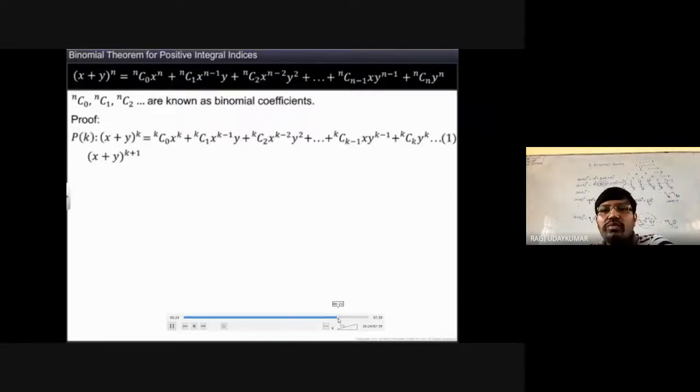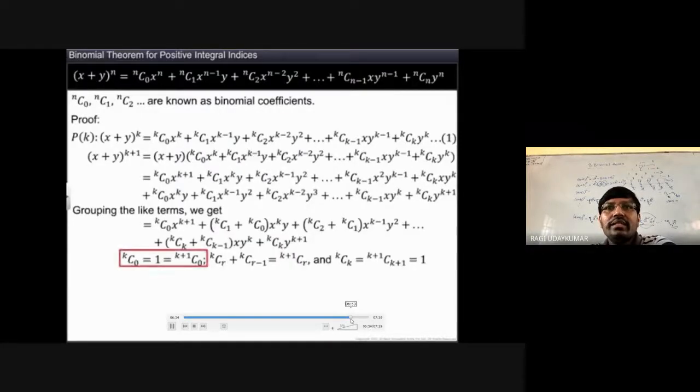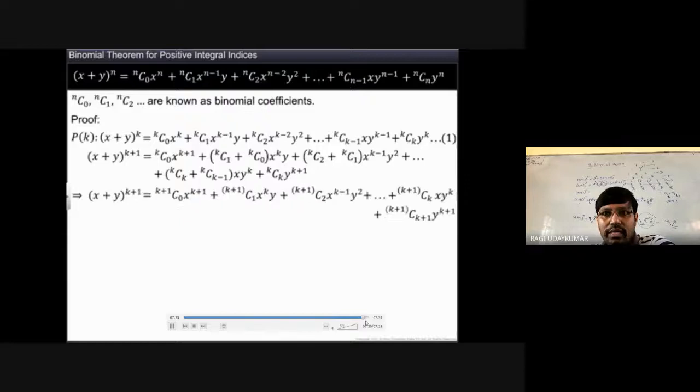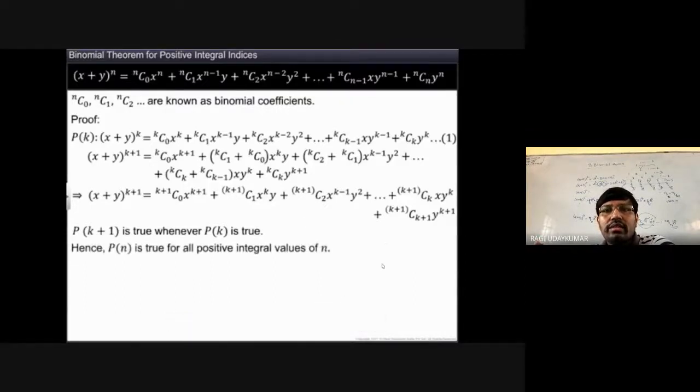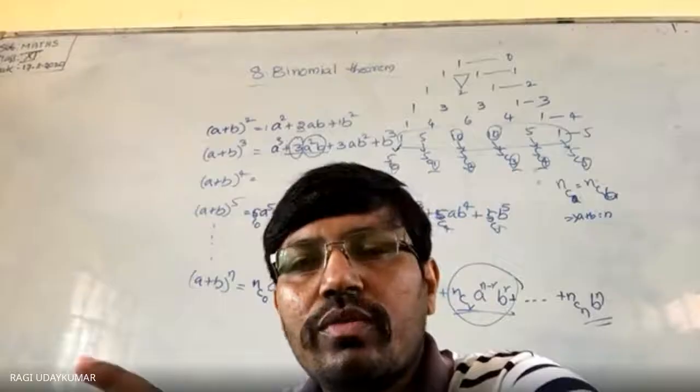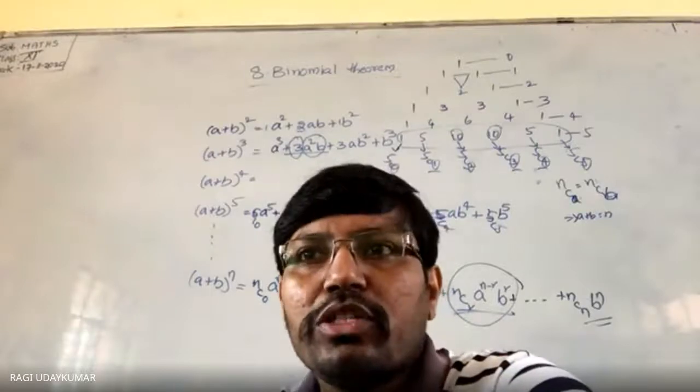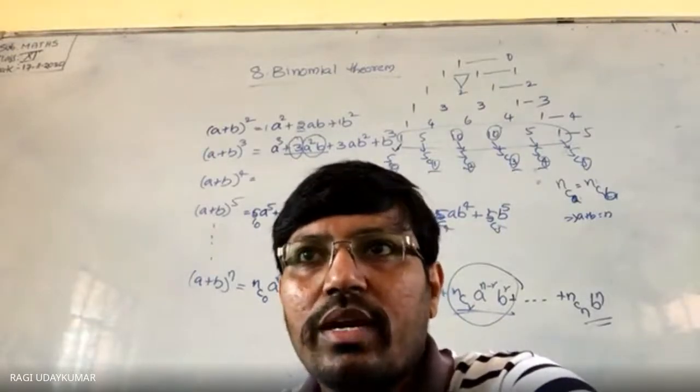We have to prove that k plus 1 is also correct. Then by mathematical induction you can say that it is true for all values of n. That is the way to prove this. Apart from that, this proof is not in your syllabus, so don't worry about that. Did you understand? Now just try to remember this: if you are finding any term in the expansion, you will be able to find it. This is the thing you need to observe here.